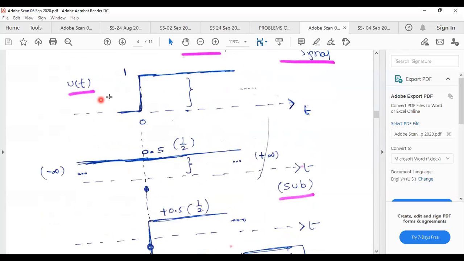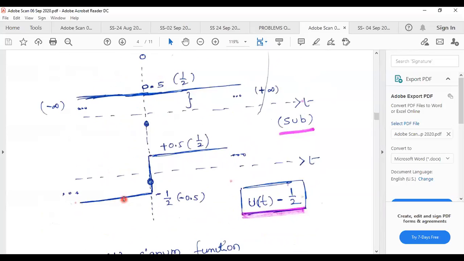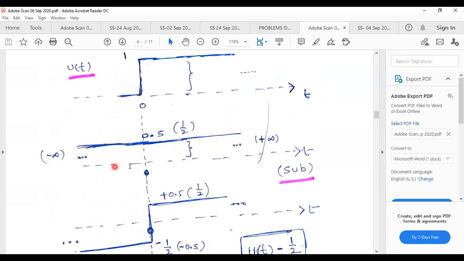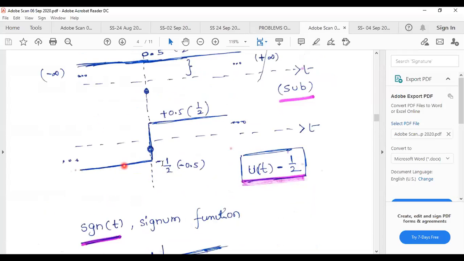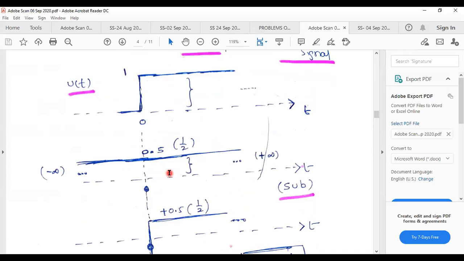See, ఇక్కడ 0 ఉంది information, ఇక్కడే 1 ఉంది. 0 లోంచి 1 తీసేస్తే ఎంత? -1. From -infinity to 0, constant signal is amplitude 0.5. -infinity to 0, unit step signal amplitude is 0. If I subtract these two from -infinity to 0, I will collect negative. 2 సార్లు ఎక్స్ప్లెయిన్ చేశాను, 4 సార్లు ఎక్స్ప్లెయిన్ చేశాను.